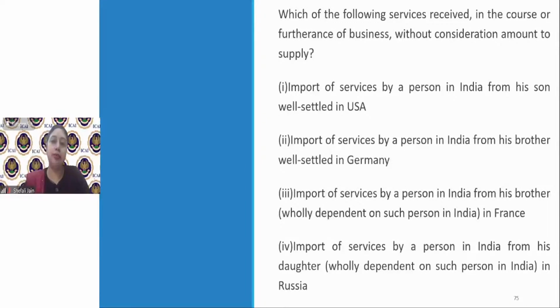Sushil was telling the second one is a supply, but Sushil, in the second case it will not be a supply because the brother is not related. In the third case, the brother is related. So in the third case, it becomes a supply. Manish is right. Second is not a supply. Then Padma, Pooja, all of you are right. Second option, it's not a supply. Third option, it is a supply.